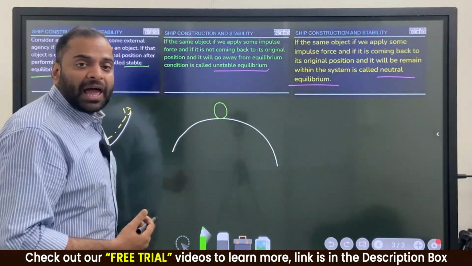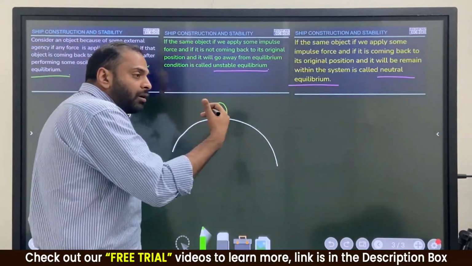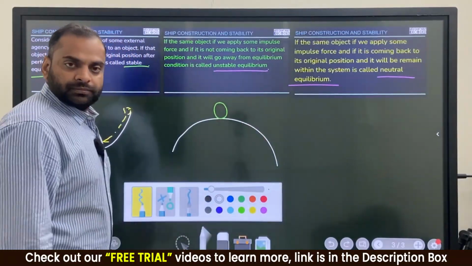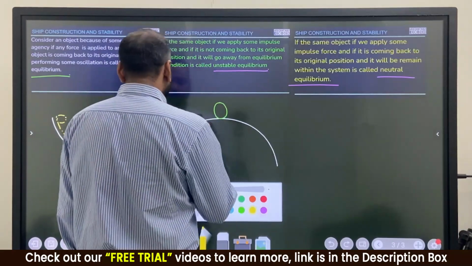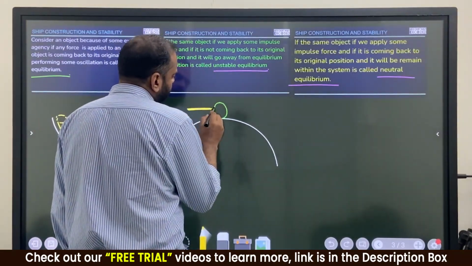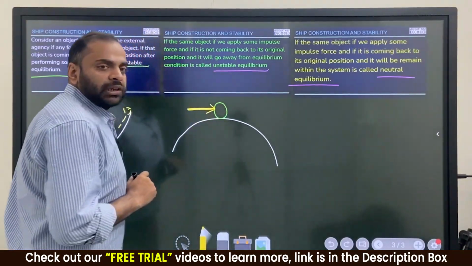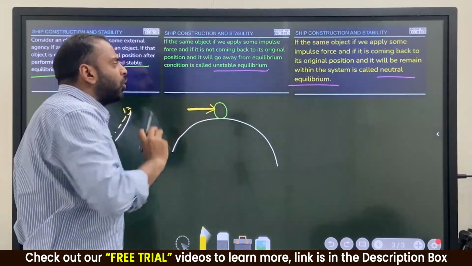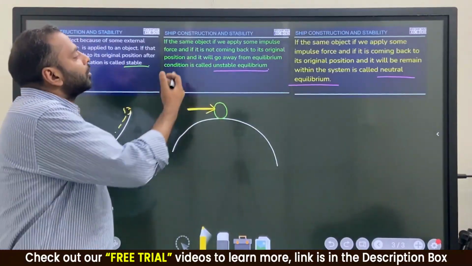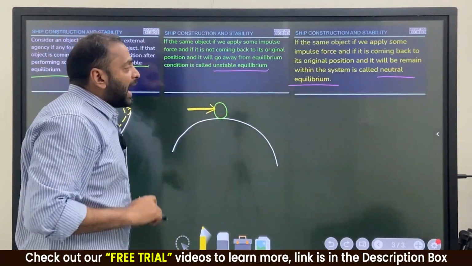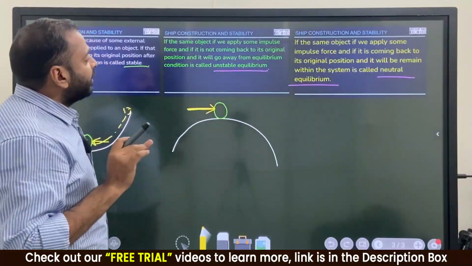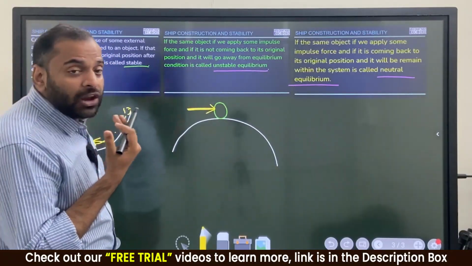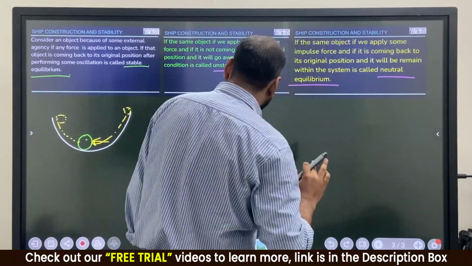Now, if I am applying some external agency or some external force to this ball, or we apply some impulse force, and if it is not coming back to its original position and it will go away from the equilibrium surface.